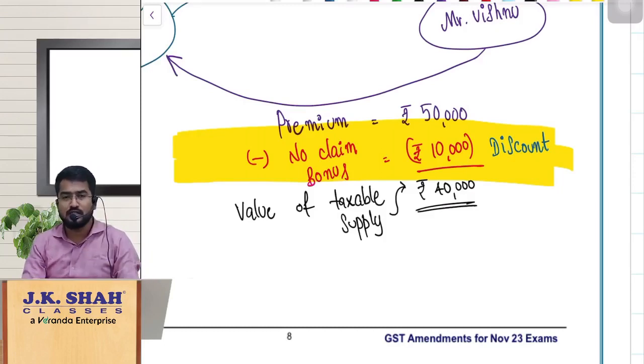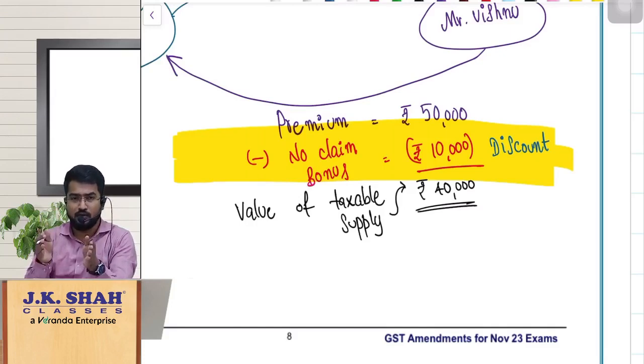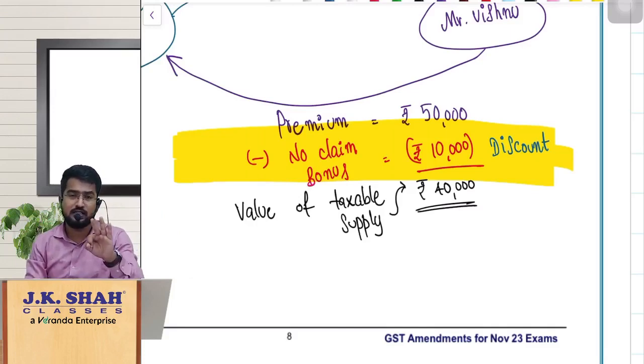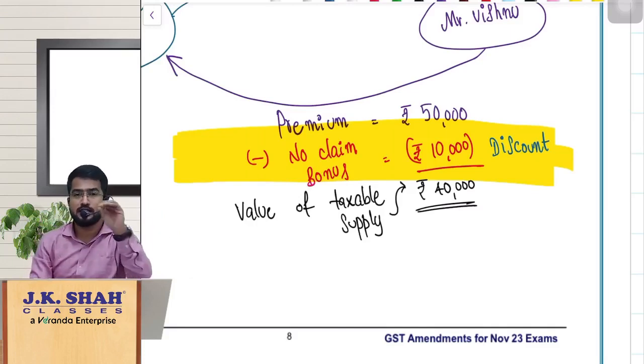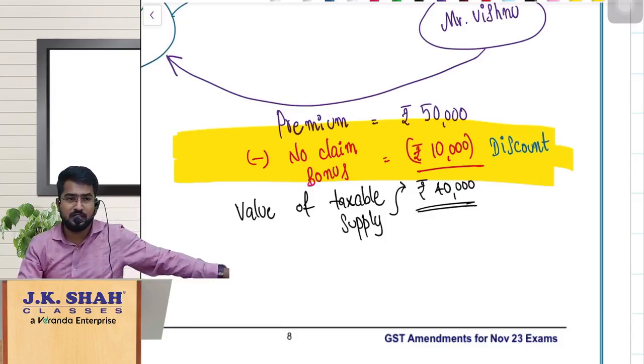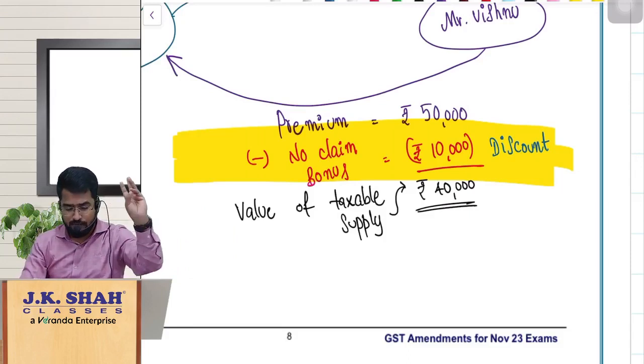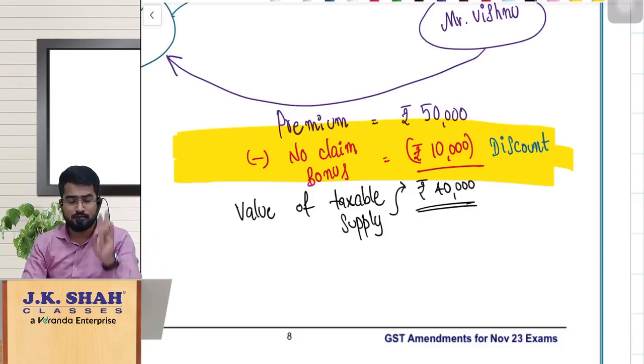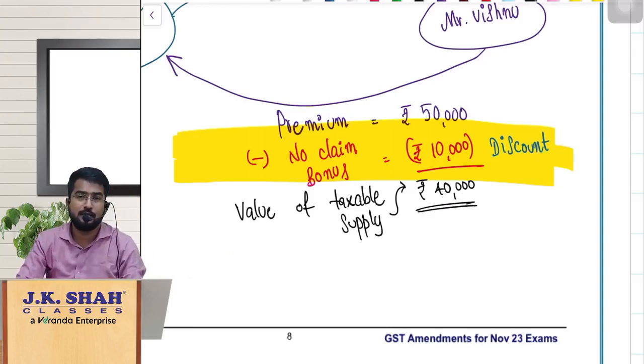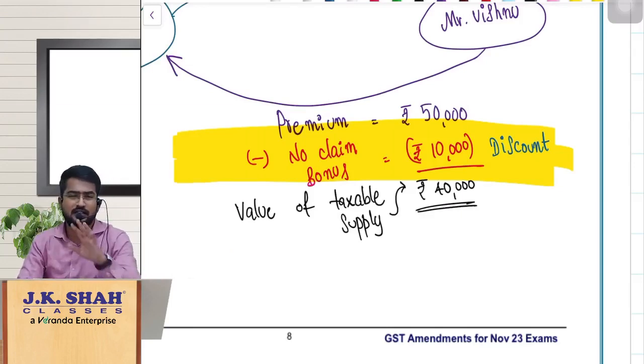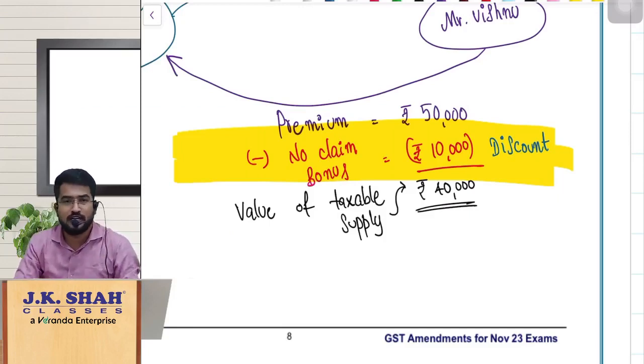So simple logic, guys. Hope you remember the discount treatment given after the supply is made. After the supply is made, if the discount is given, three conditions are to be satisfied to exclude that discount from the value of supply. One condition is it should be as per the terms of the agreement. Second, it should be linked to the invoice. Third, the recipient should be reversing the proportionate ITC. Here the second and third points are not coming into the picture because, however it is linked to the invoice, the recipient has not taken ITC yet.